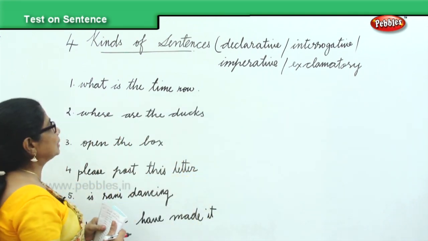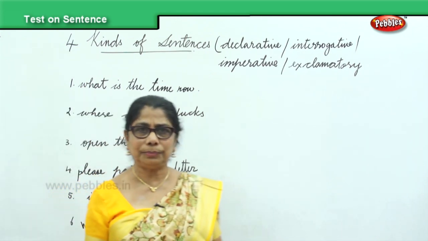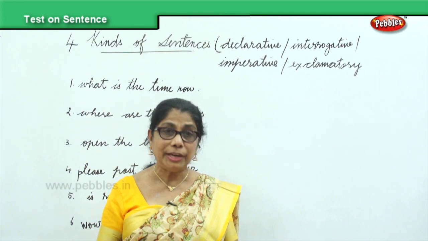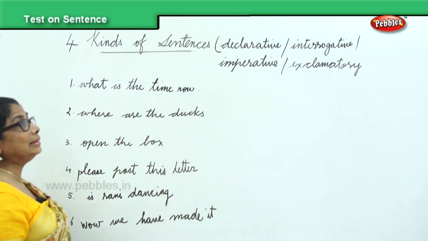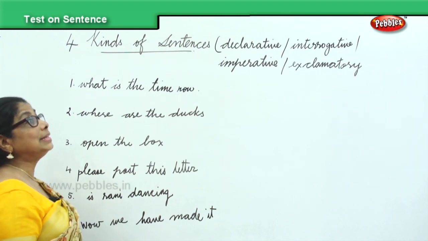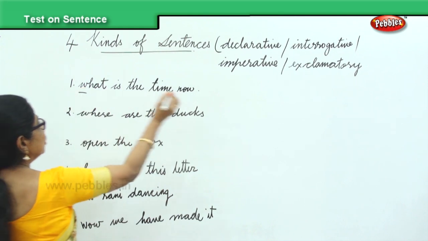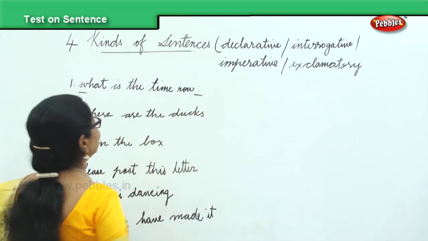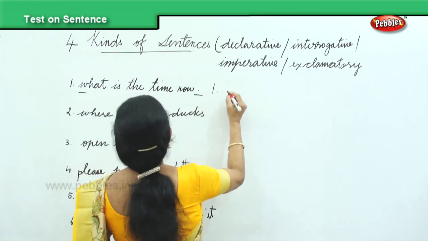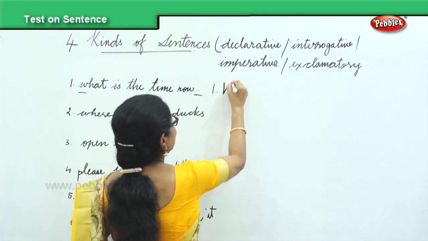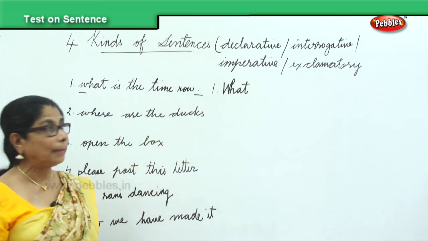So the first one is, what is the time now? Automatically, the way you read it, you know there is a question mark. It's an interrogative. Now, here W is not capital, and there is no ending. So shall we write it again? The first one, W must be capital because a sentence begins with a capital letter.